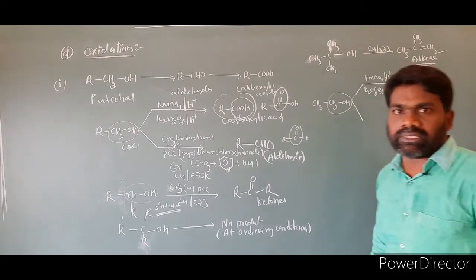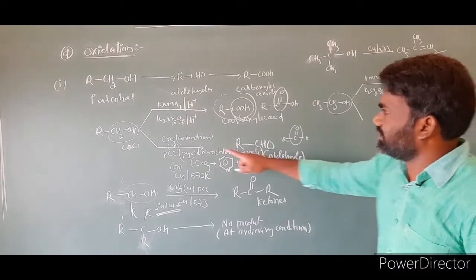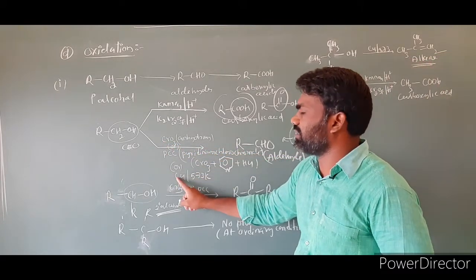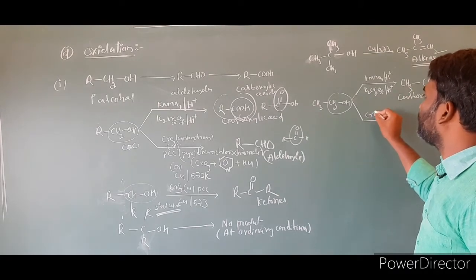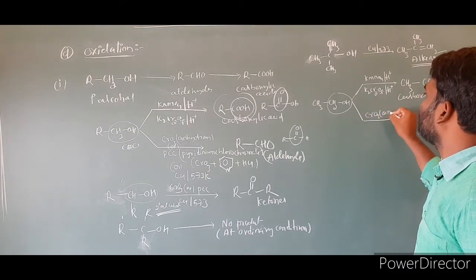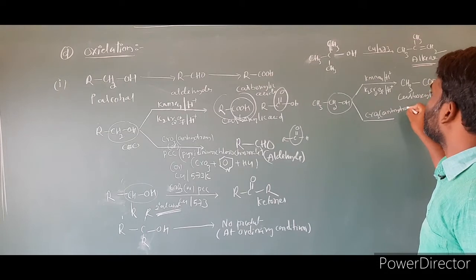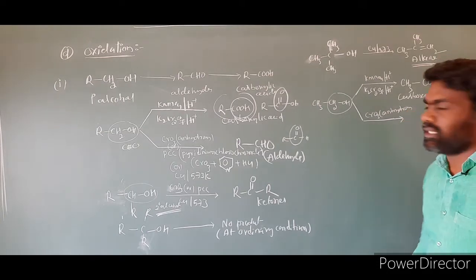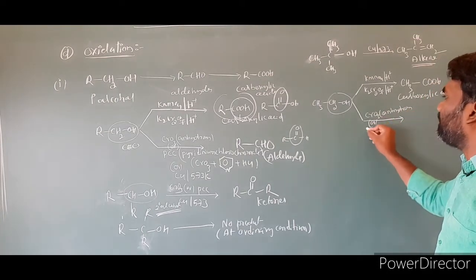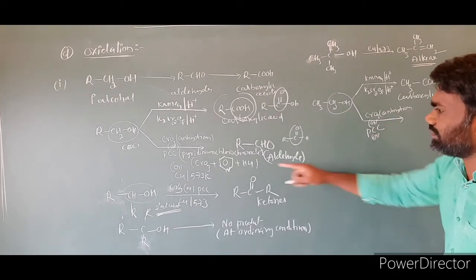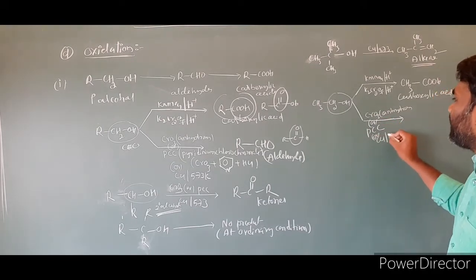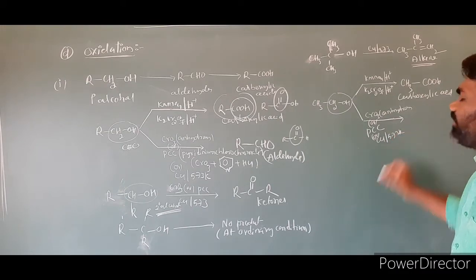This is a carboxylic acid. Now take this one. Second case: CrO3, PCC, or copper at 573 Kelvin. Second type of reagent. So CrO3 anhydrous, or you can take PCC, or you can take copper at 573 Kelvin.